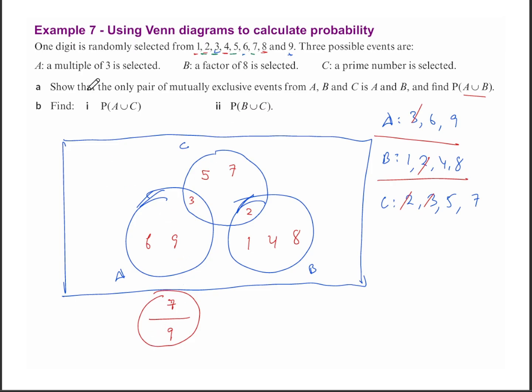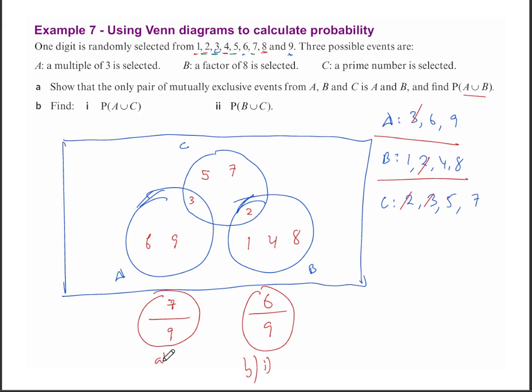Then we're told to find the probability of A union C. For A union C, we have to count the total numbers in A and C, which is 6, 9, 3, 5, 7, and 2, which in total there are 6 numbers. Over the total possible outcomes, which is 9. So that's going to be our probability for B Roman 1.